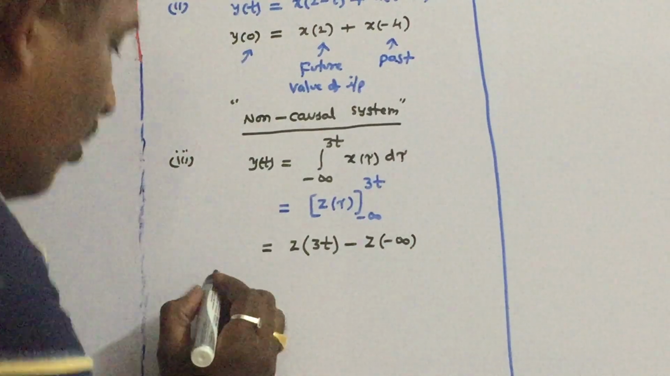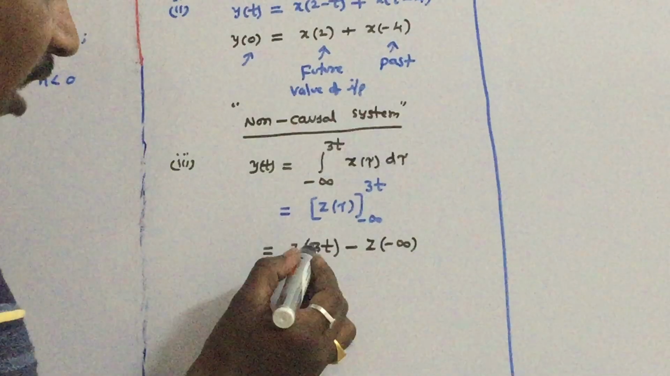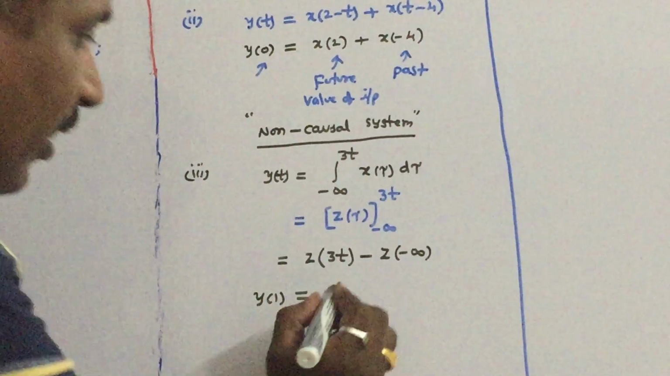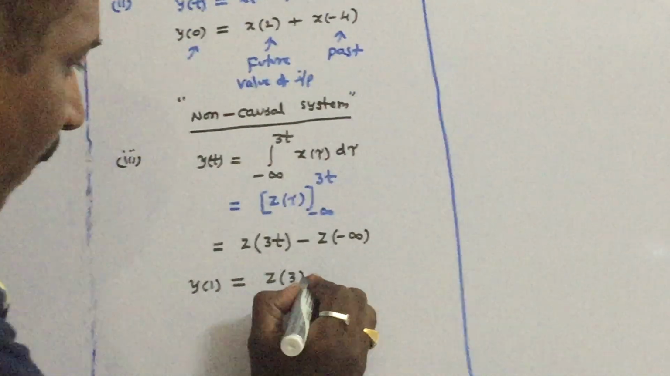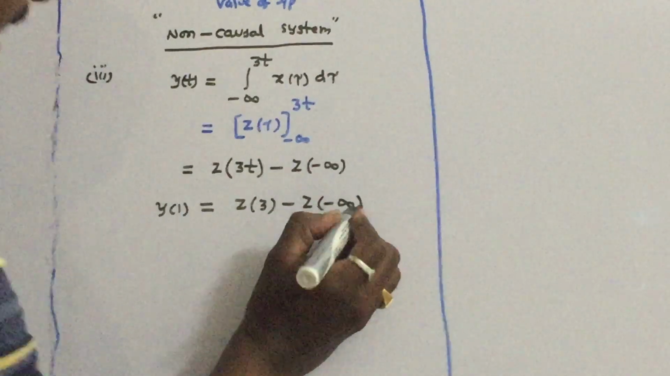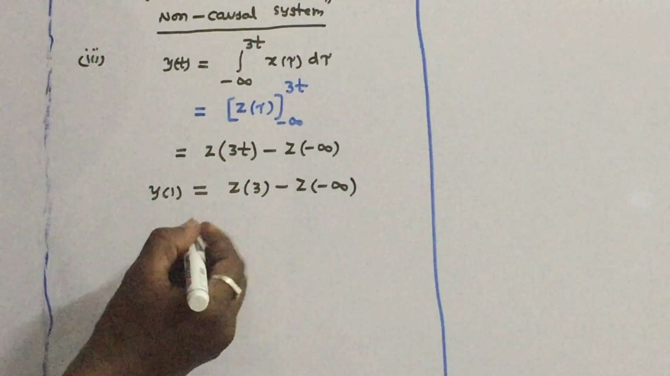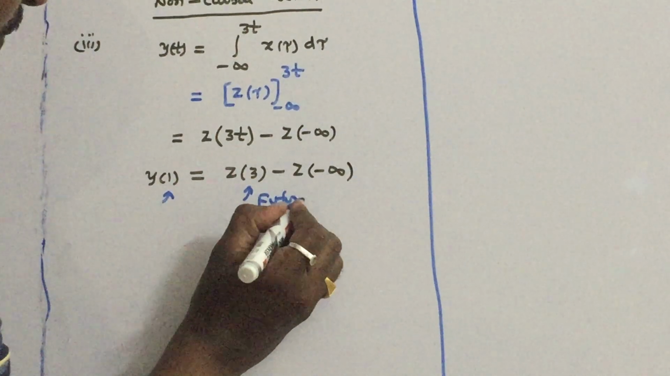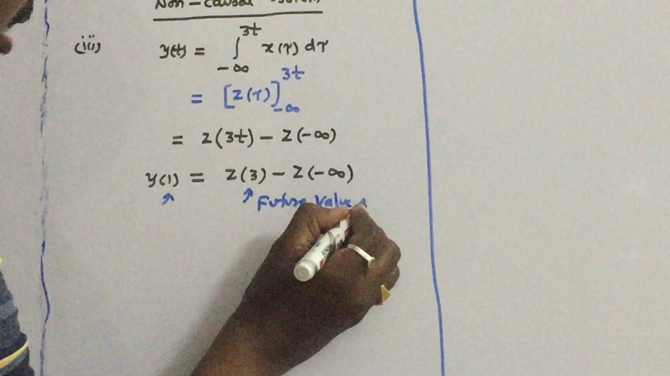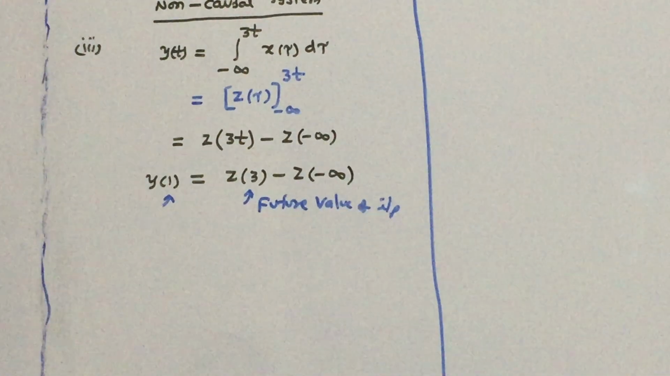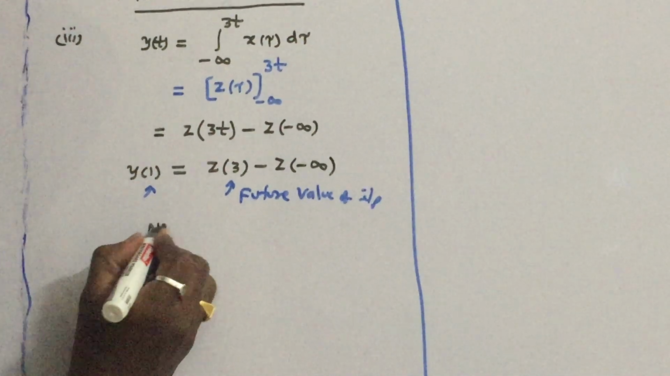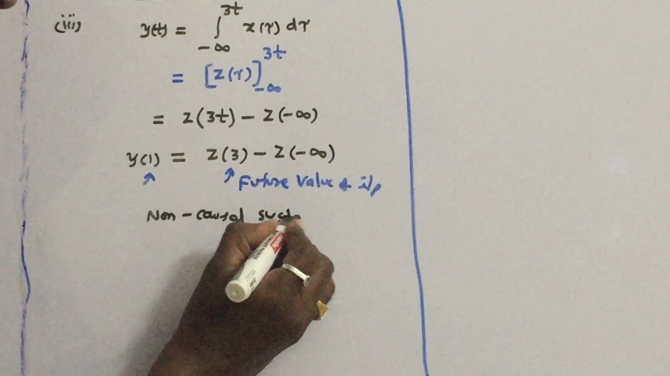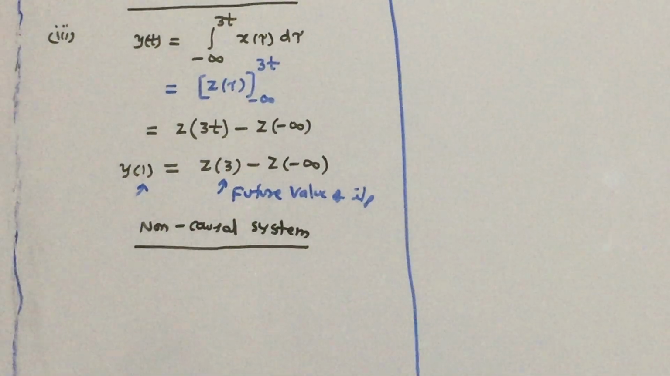If you check any value, for example y of 1, it will come out as z of 3 minus z of minus infinity. You can check that the output at any instant of time depends upon a future value of input. So what kind of system is this? This is a non-causal system. In this way you can check that the system is non-causal.